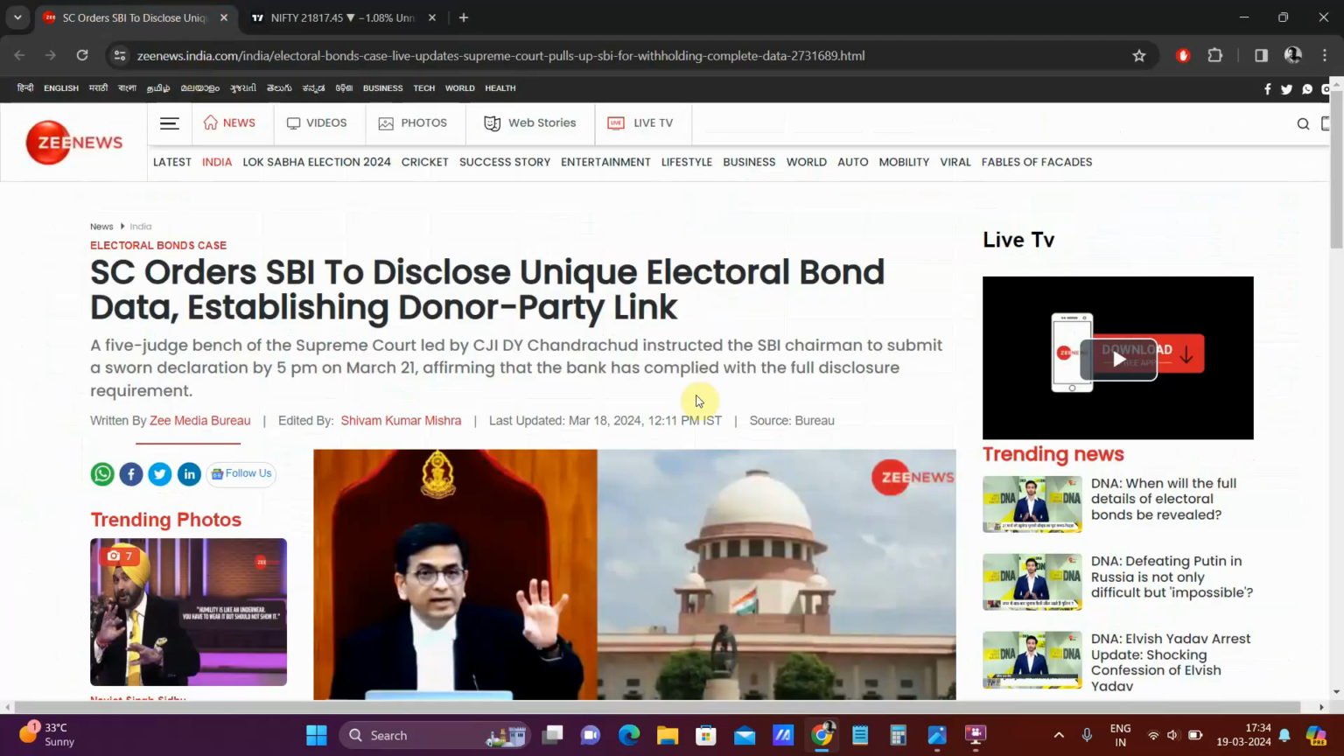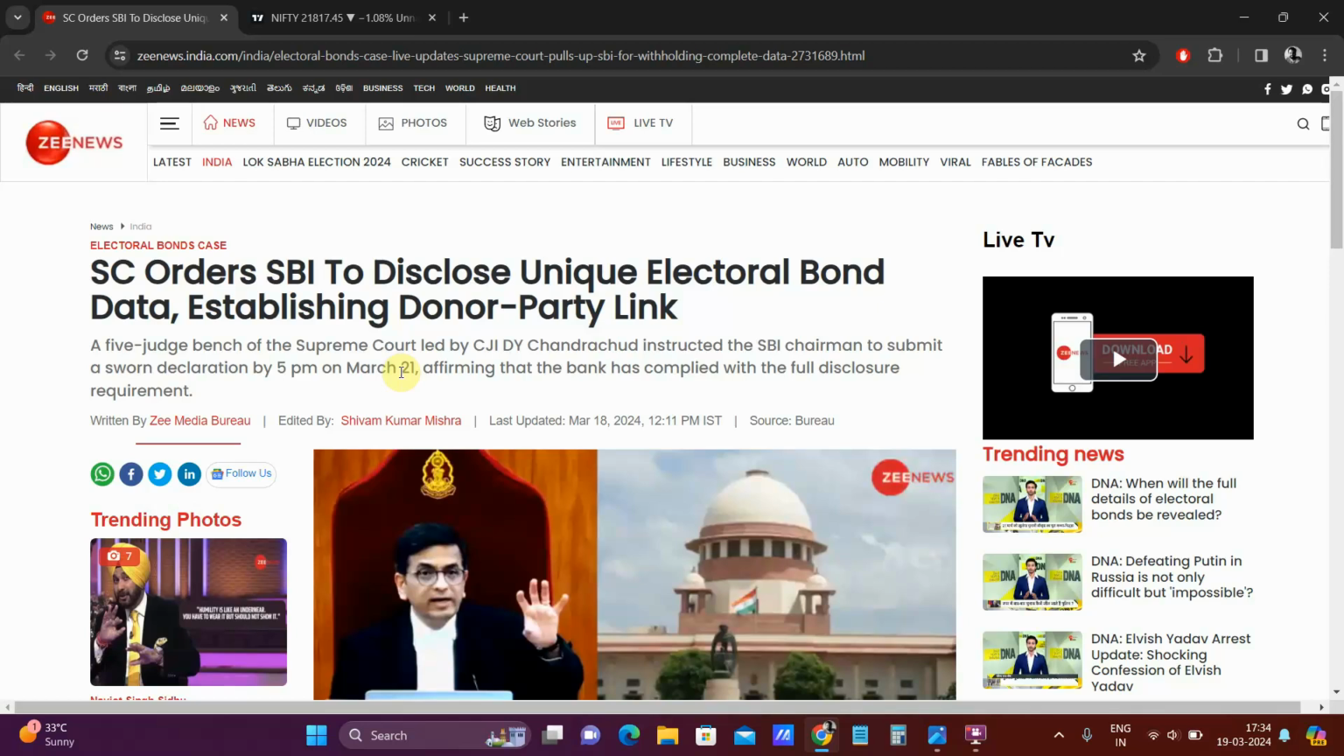In yesterday's news, the Supreme Court has ordered SBI to disclose the unique electoral bond data. What this will do is establish the link between the donor and the party, right? The Supreme Court feels that there is some mismatch happening, so they have again asked SBI to provide it by 5 p.m. on 21st March. That is 2 days to go.